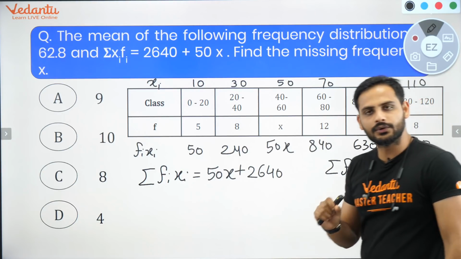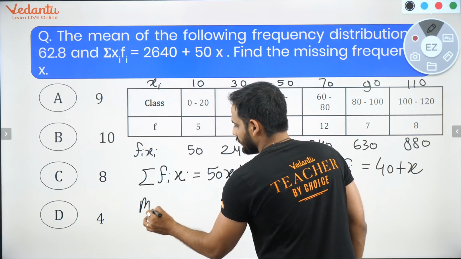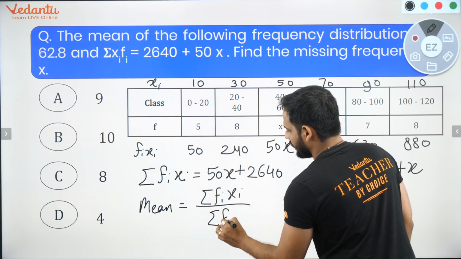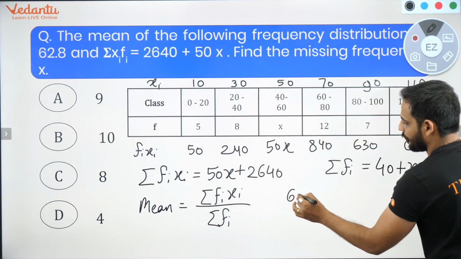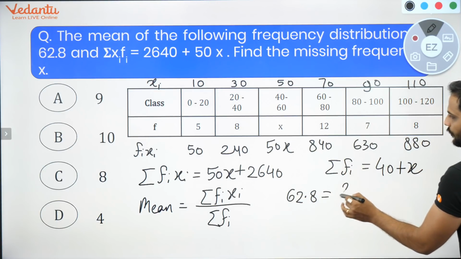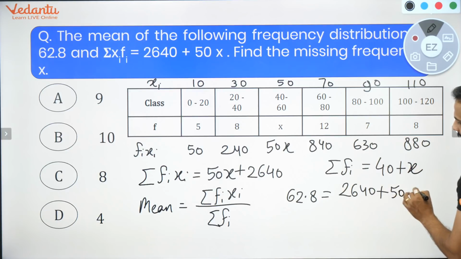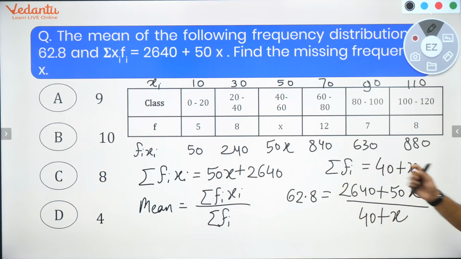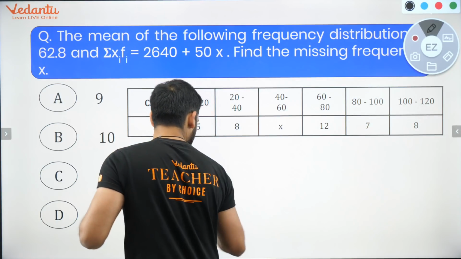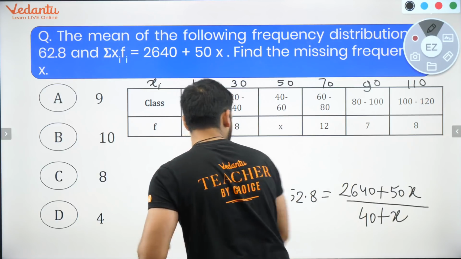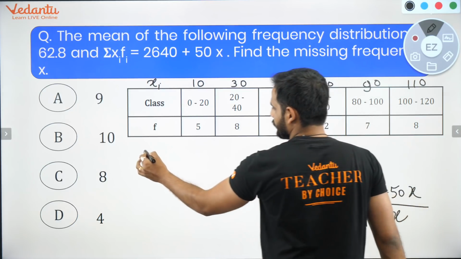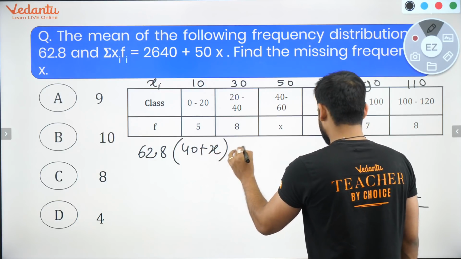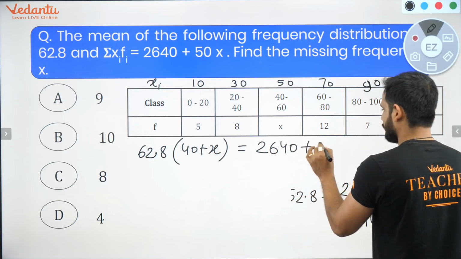Correct? Now bacho, we know the formula for mean: summation of fi xi divided by summation of fi. Let's get all the values. Mean they have already given us, 62.8 is equal to 2640 plus 50x divided by 40 plus x. This is the equation we have got. We can solve this equation very clearly. So I'll shift this 40 plus x to that side. So 62.8 into 40 plus x is equal to 2640 plus 50x.